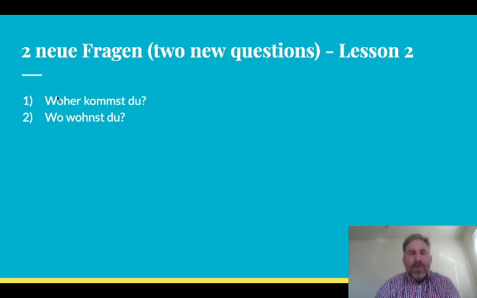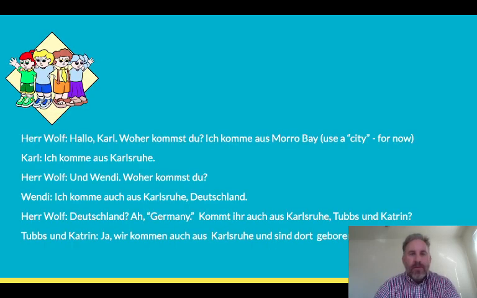All right. So again, we have two question words. We have our verb in second position, which is a general rule. There are exceptions to that. And then we need a pronoun close to the conjugated verb. Okay, all this grammar terminology will start to make more sense as you progress through these videos. Okay, also hier haben wir die Kinder, die vier Freunde, und das hier ist ein Gespräch.